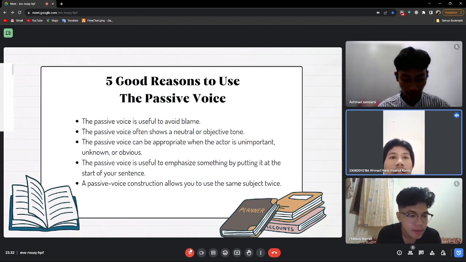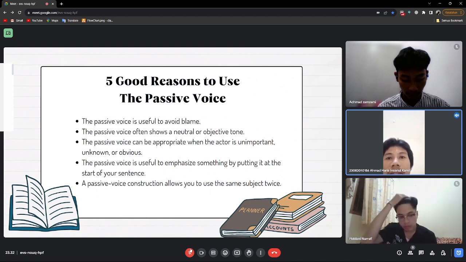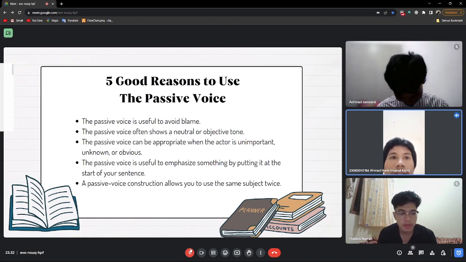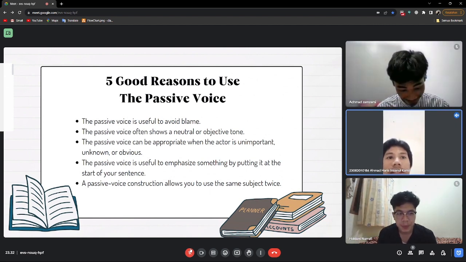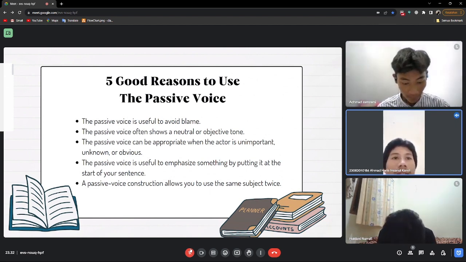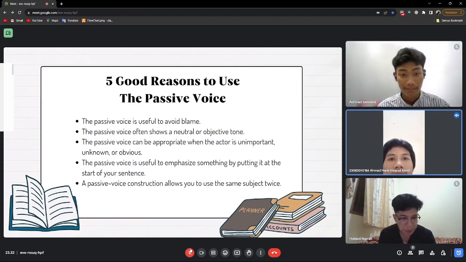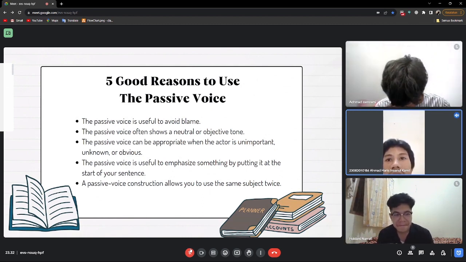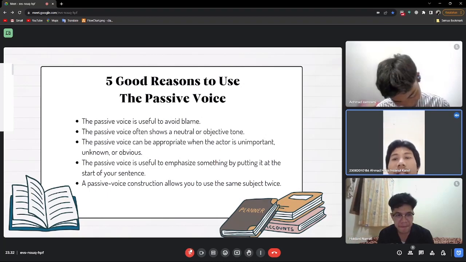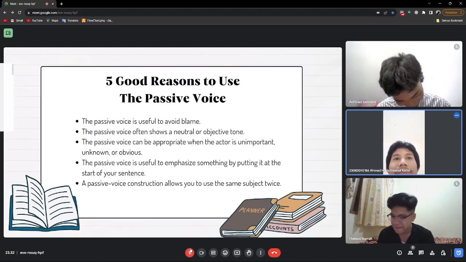Reason 4, the passive voice is useful to emphasize something by putting it at the start of your sentence. Reason 5, a passive voice construction allows you to use the same subject twice.